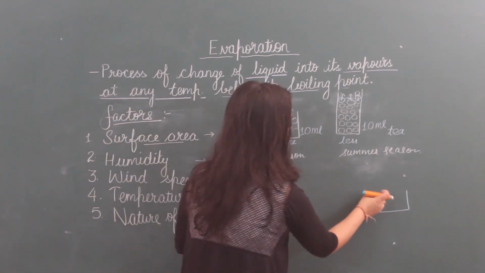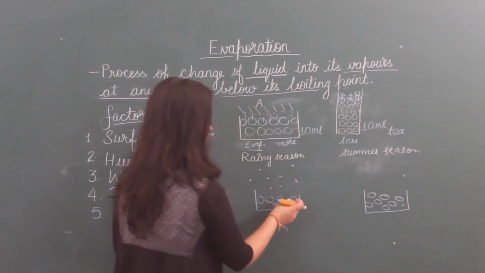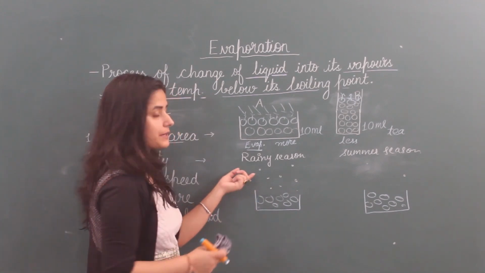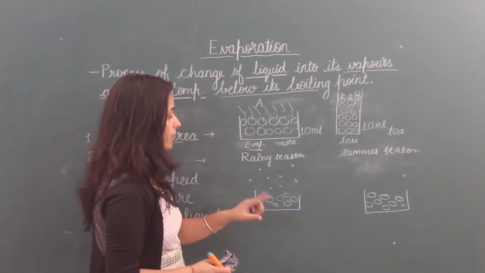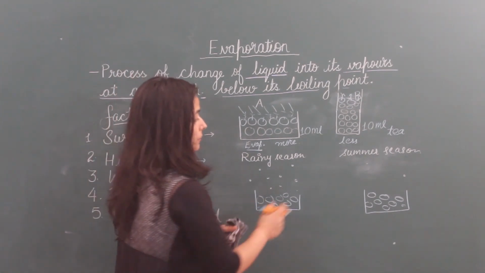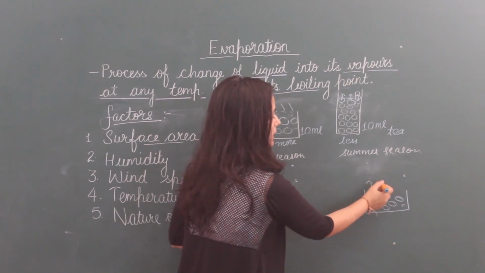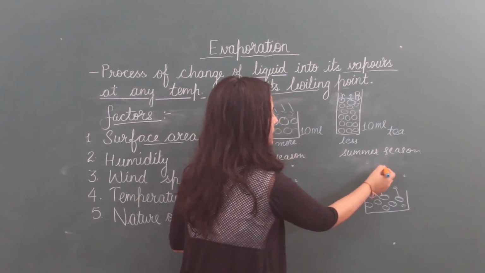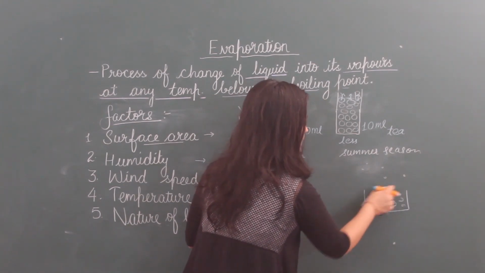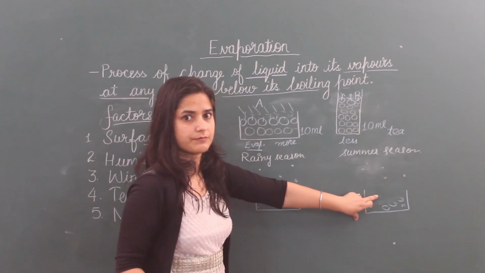Water is also the same. The amount of water is also the same in both the containers. Now what happens? There are already water vapors present in the atmosphere, so no water vapors will go there. But here water vapors are less, so water will convert easily into vapors, and these will go into the atmosphere, and this way evaporation will be more in this case.